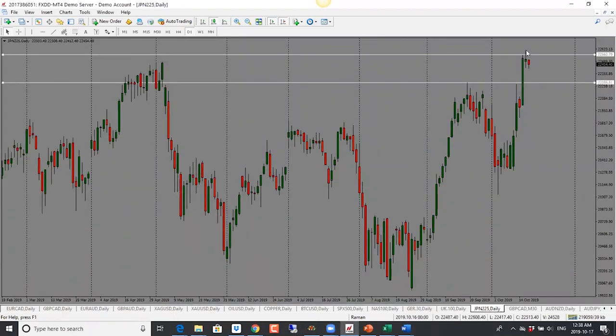And we are into Nikkei. Nikkei is into resistance. We have a large pin on the top side. So this one could drop here as well. In terms of target, 22,250 will be the target for Nikkei here. So bias is to the downside for Nikkei.